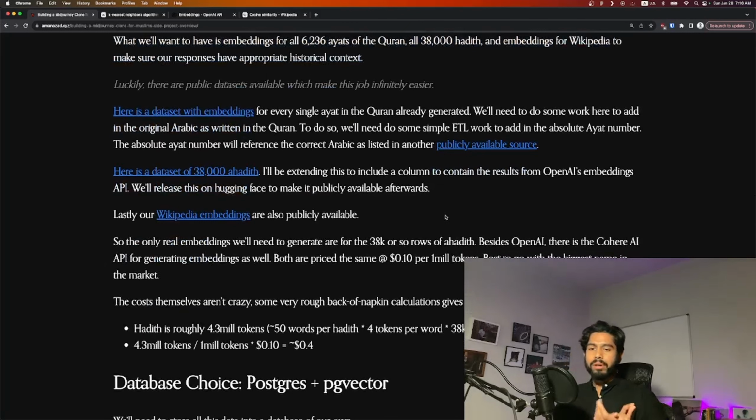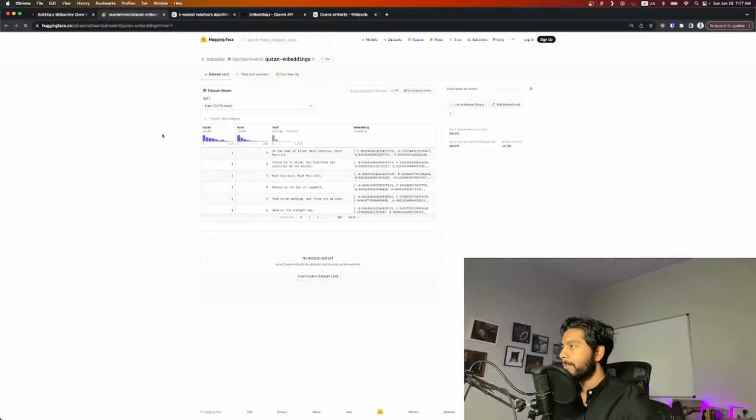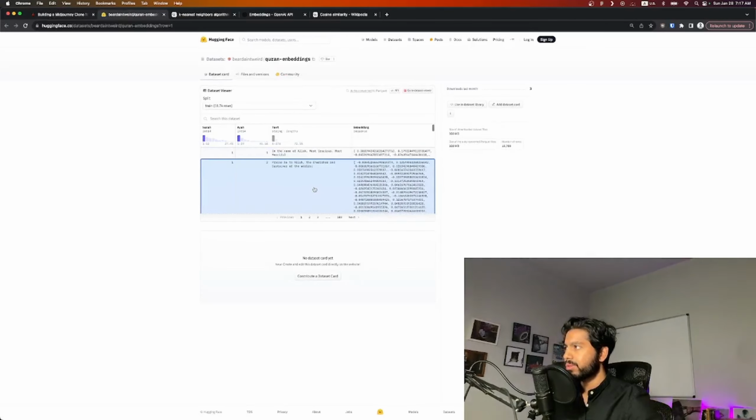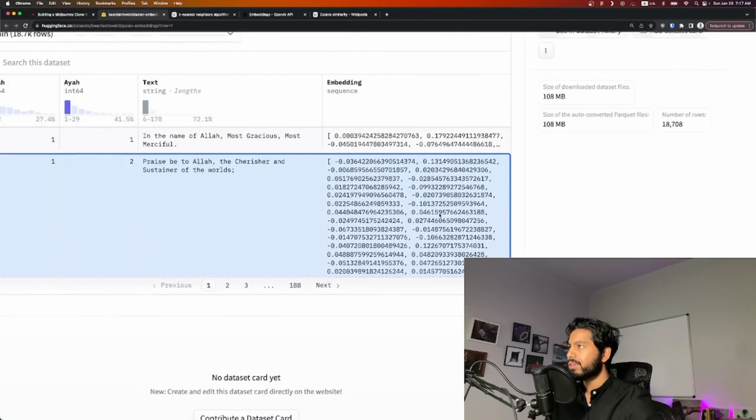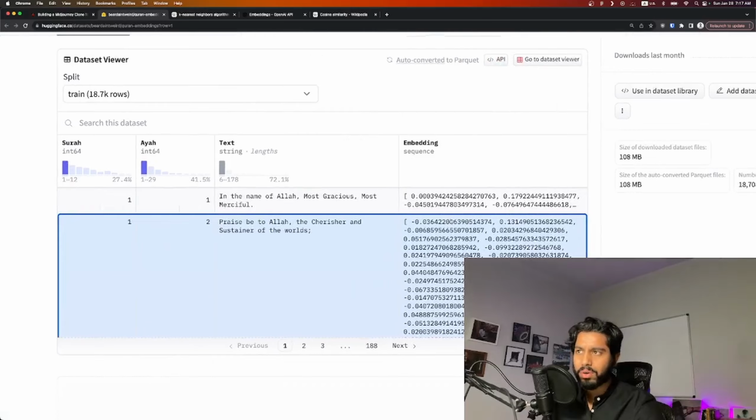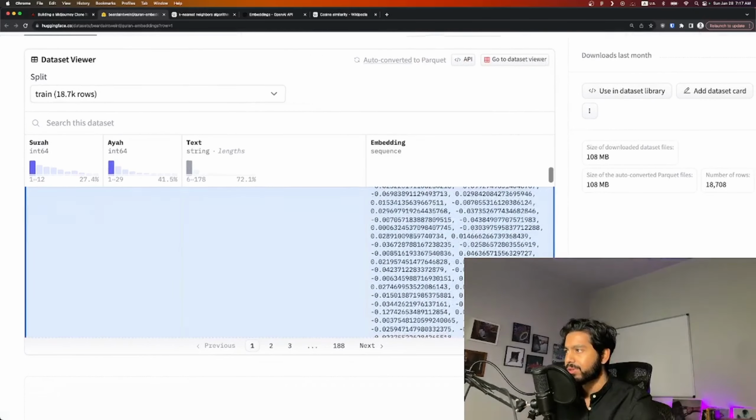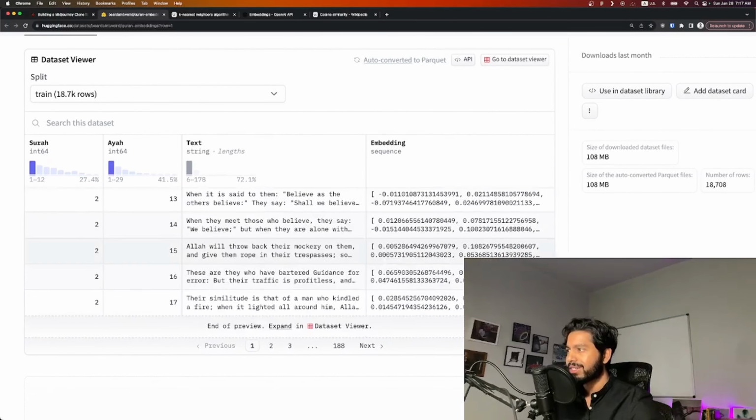Now, the great part is because of Hugging Face, a lot of this data is already publicly available. So here is an embeddings data set, like we mentioned. I showed a little preview. These are embeddings for the Quran. The entire Quran is already done for us. 18,000 rows. No problem. I can just download this and throw it into my database, which we'll get into, and I'm done with the Quran.